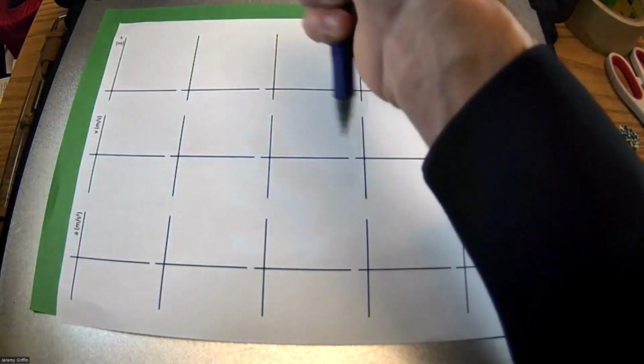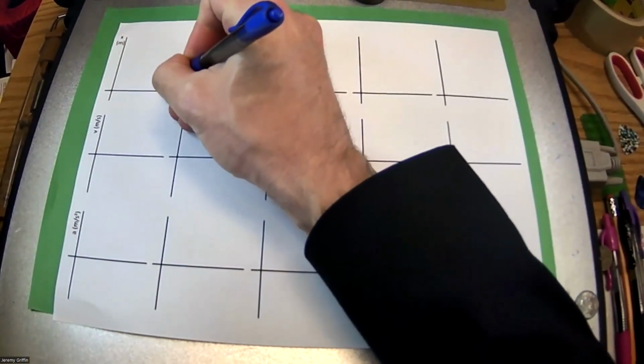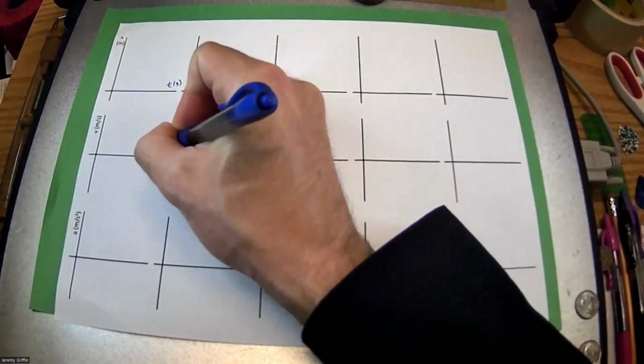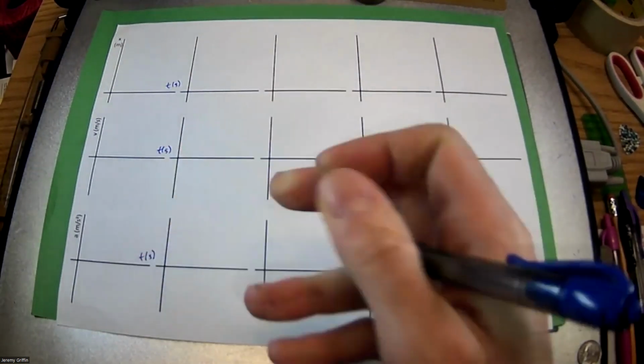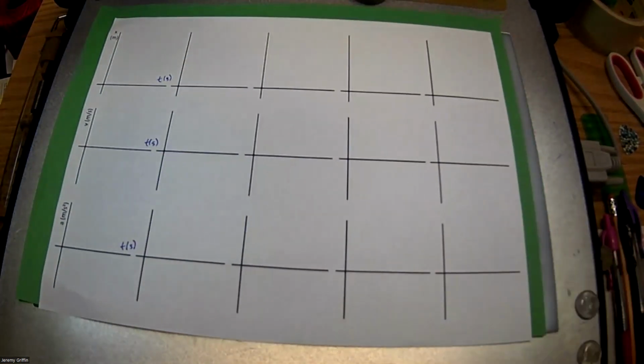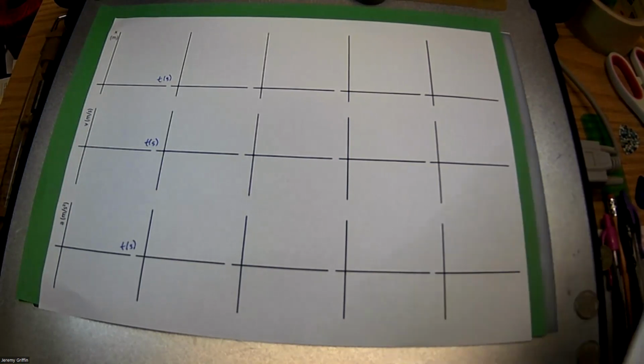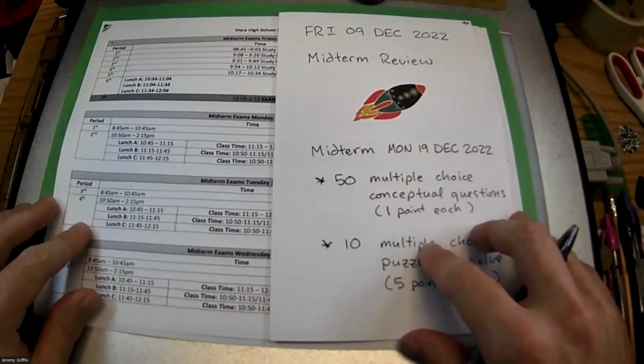Oh, what I should have put is time in seconds. That's what should go on this axis. We're going to do a bunch of review slides today. You're going to see a bunch of graphs and scenarios. You could just do this in your notes anyway, but this is a very convenient page where you can sketch some graphs real fast as we go along.